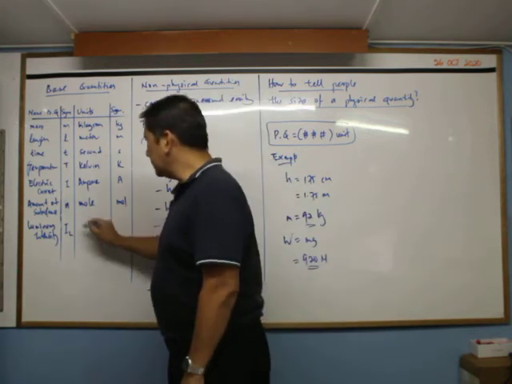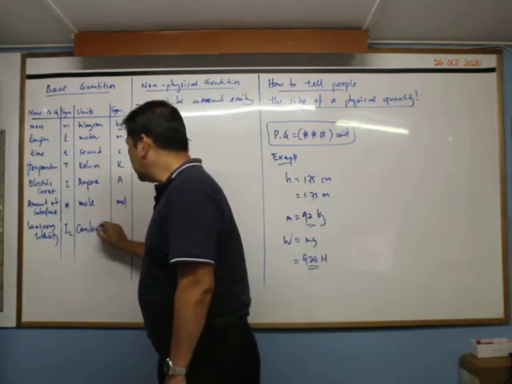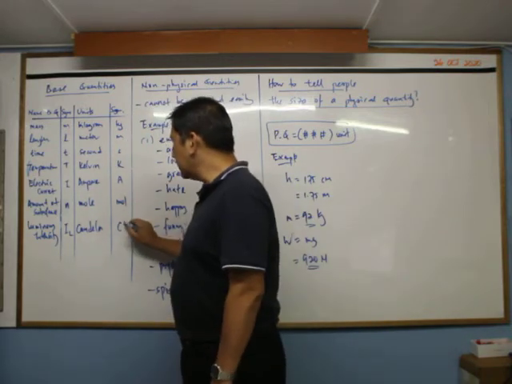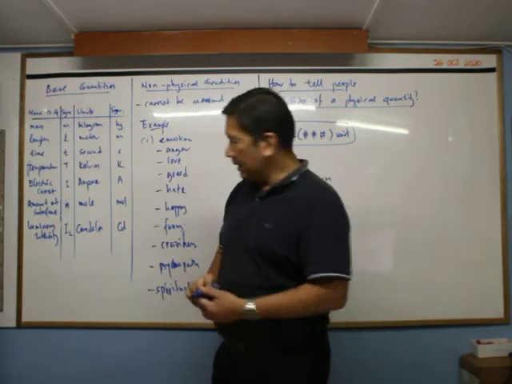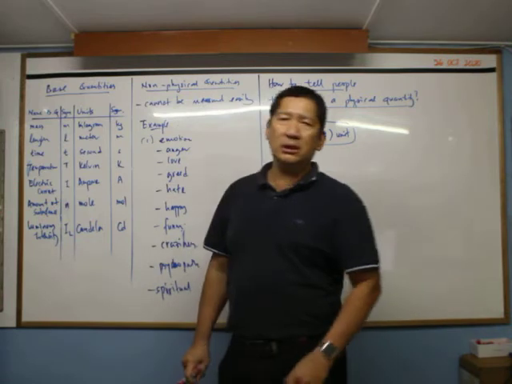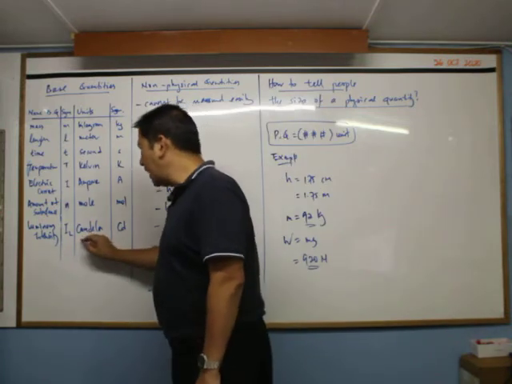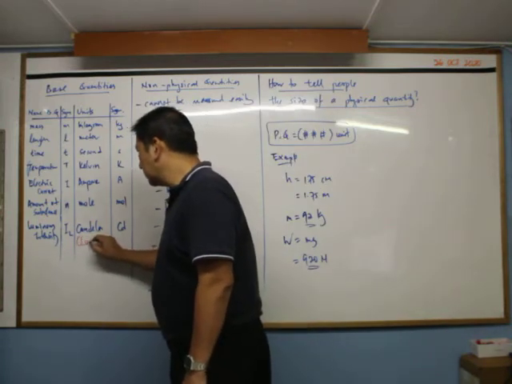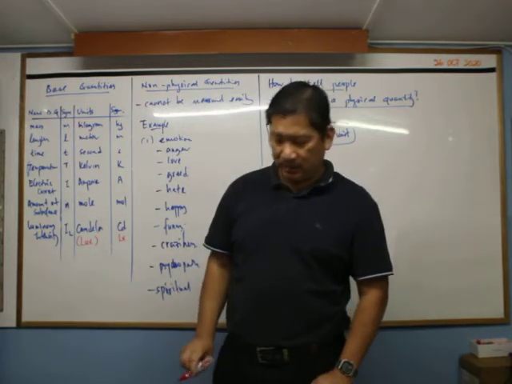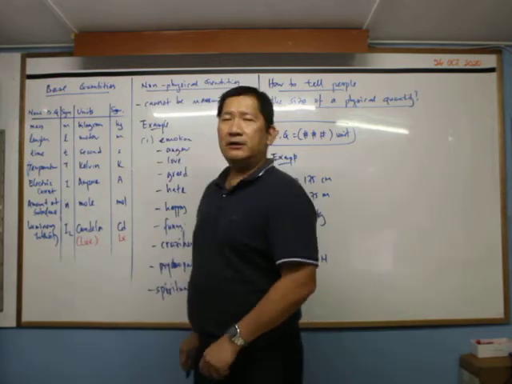Okay, and then the unit is candela. Okay, candela, and the symbol for candela is CD. Now, this candela unit is an old unit, so the new unit we use is normally lux. Okay, lux, and the symbol is LX.